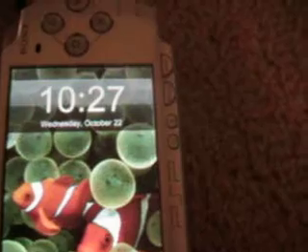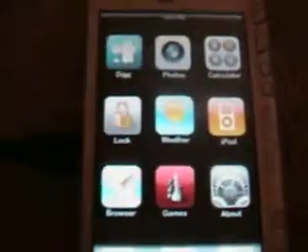You go down. You got your running clock, the cool little background just from your iPhone or whatever. You can scroll down and you hit it, and then there you go.